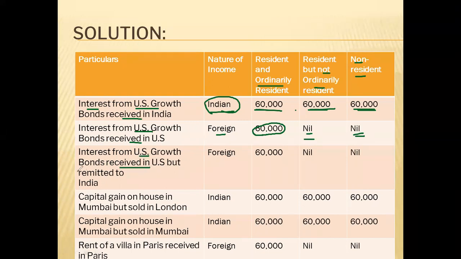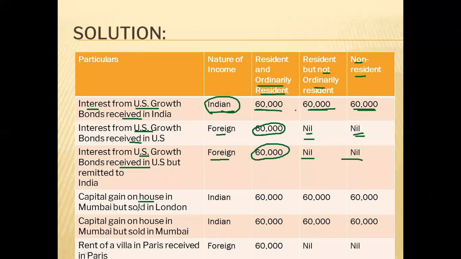Interest from US bonds received in USA. Remittance, we have seen it is not relevant. We have to see only earning and receipt. Here, earning is also in USA, receipt is also in USA. There is no connection with India, so this will be a foreign income. So in foreign income, only ordinary resident will pay tax. In both others, no tax will be levied.